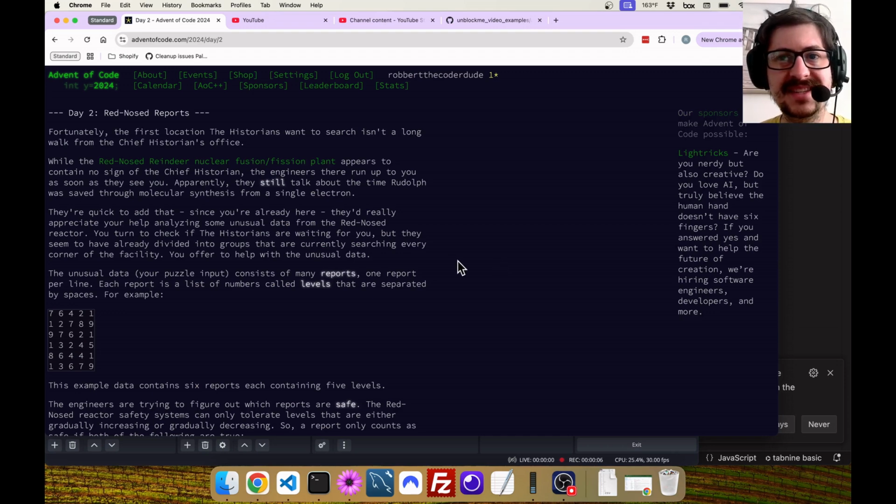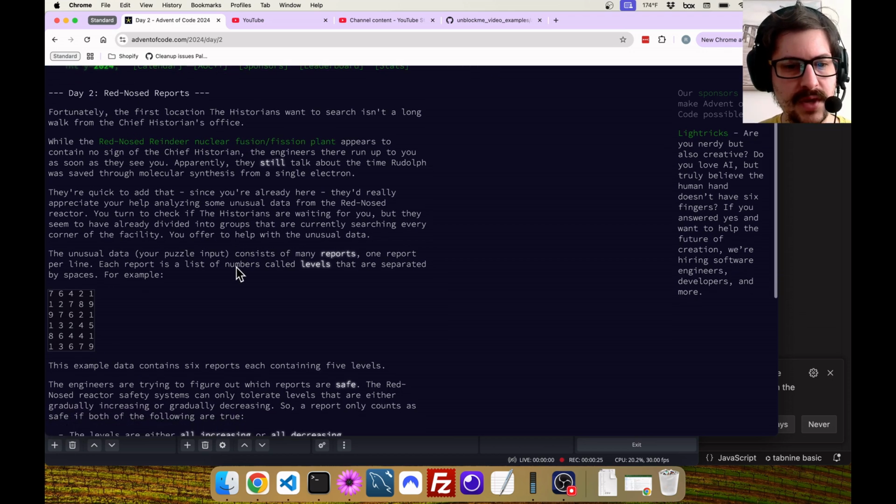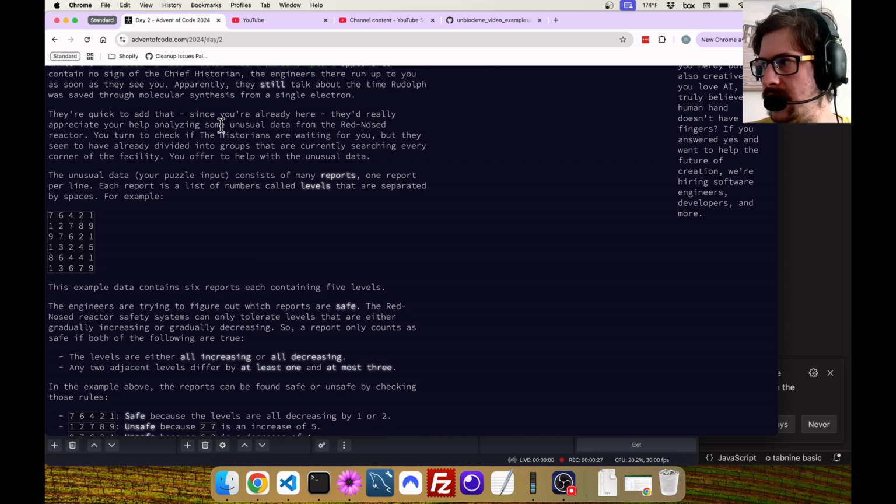We are going to be looking at the second day, Red-Nosed Reports. There's actually quite a lot less text than there was last time. Something about a nuclear fusion plant that seems to be a reference to 2015. Apparently this has been going on for a long time. Unusual data analysis. The puzzle input consists of many reports, one report per line. Each report is a list of numbers called levels, separated by spaces.